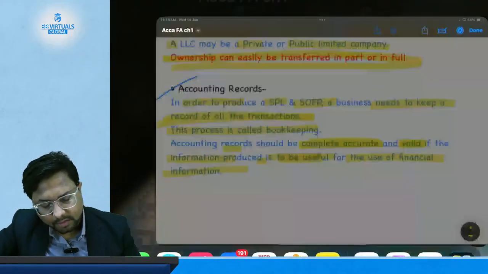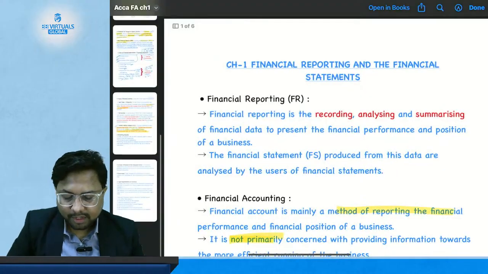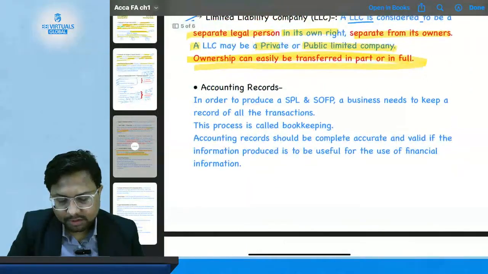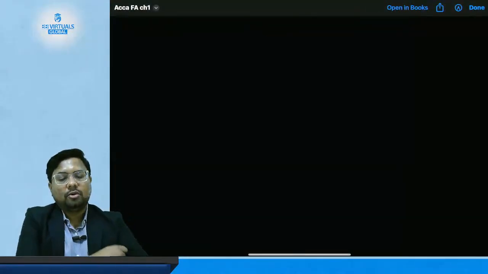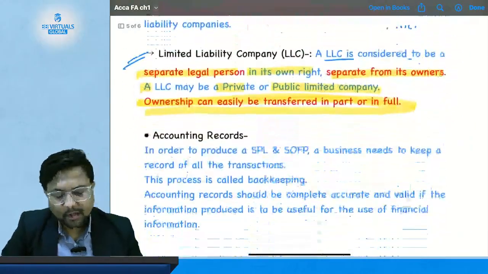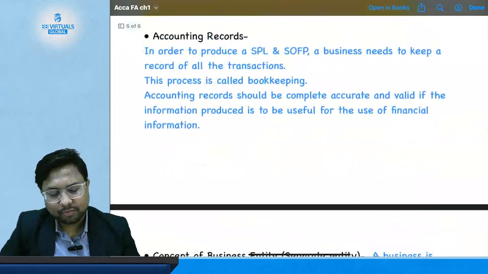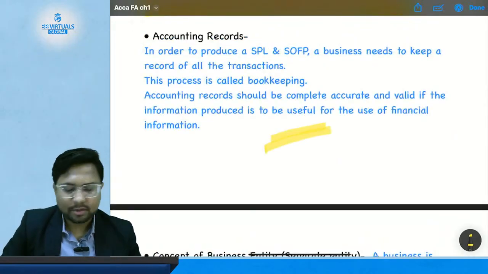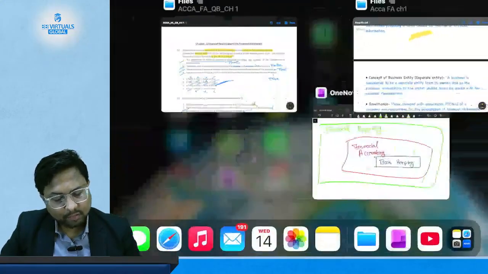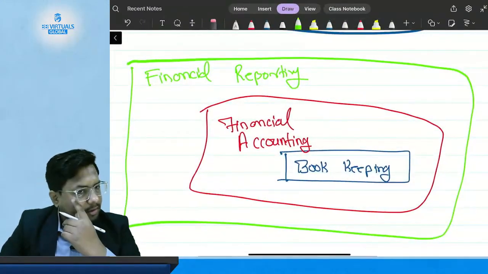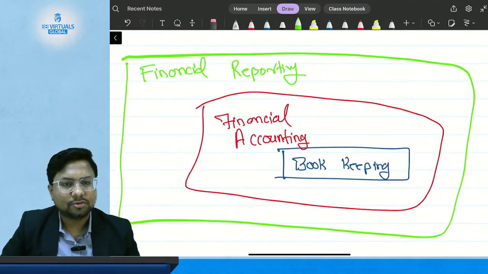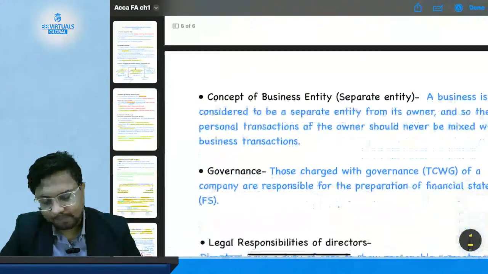Now, this is all about the accounting records, where in order to produce a statement of financial position or statement of profit or loss, you need to record all the transactions, which should be accurate and valid, because this information is going to be used to produce all the data. Okay, so we are done with this topic. If you are going to prepare notes, draw this in your notebook, or else I am going to share these board notes with you also, so you can refer to them anytime.